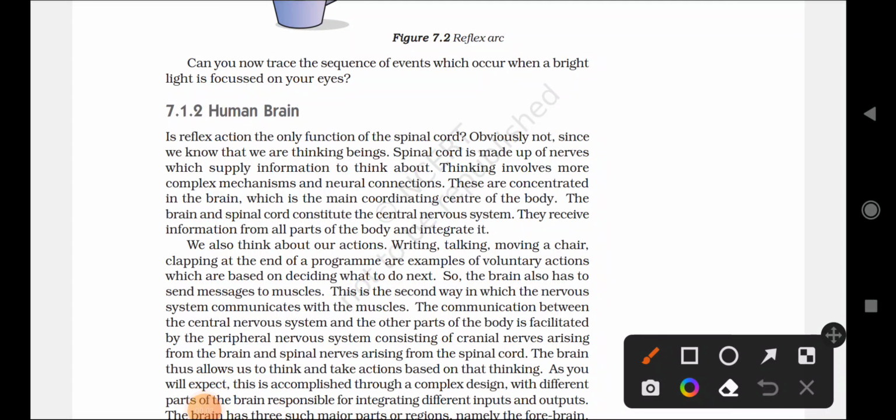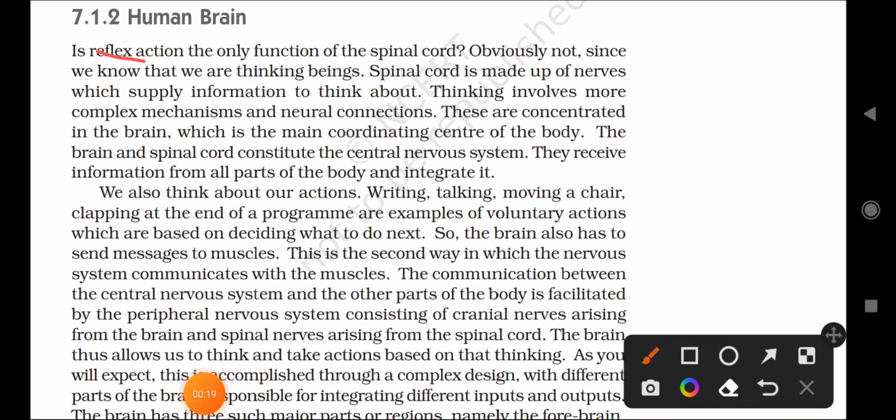So today we'll start with control and coordination, and the subtopic is: the human brain. Is reflex action the only function of the spinal cord?